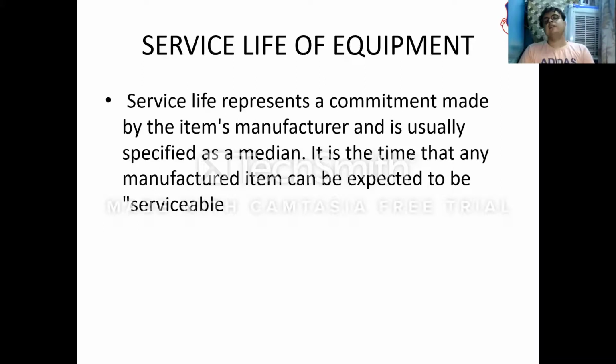That will be specified by the manufacturer based on the manufacturing policy, and it is specified as a median. It is the time that any manufactured item can be expected to be serviceable.